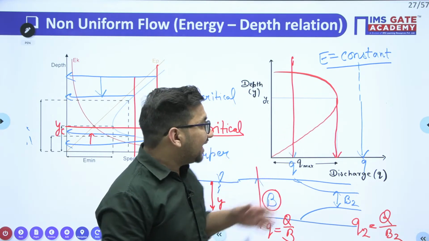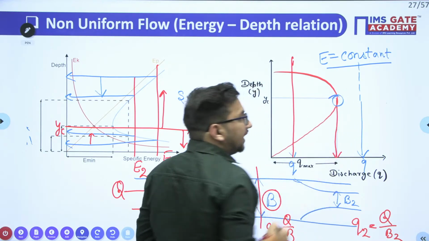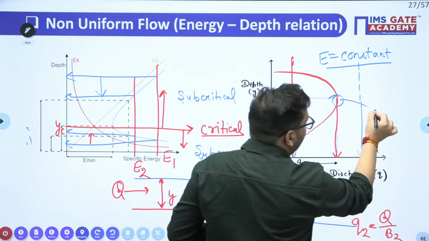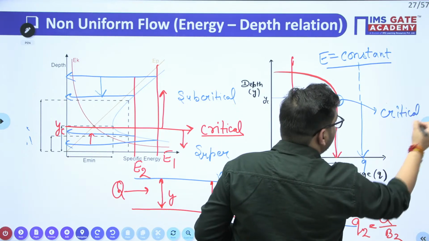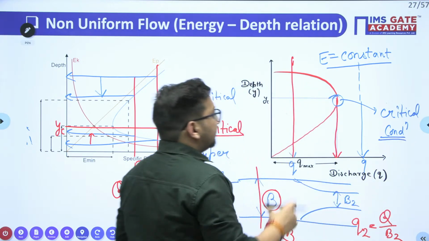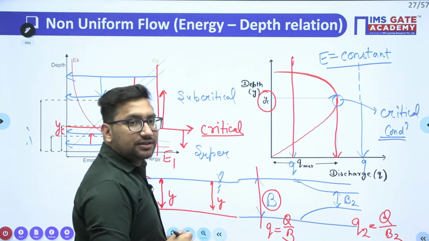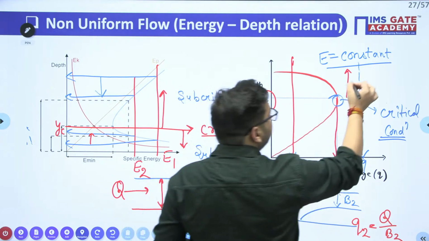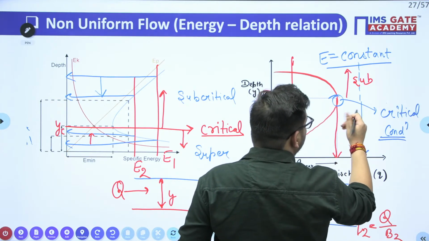It means again at this particular point there will be a choking condition, and this particular condition is nothing but your critical condition. And the depth of flow corresponding to this critical condition is your critical depth. I know that above this it will be subcritical flow, and below this it will be supercritical flow.